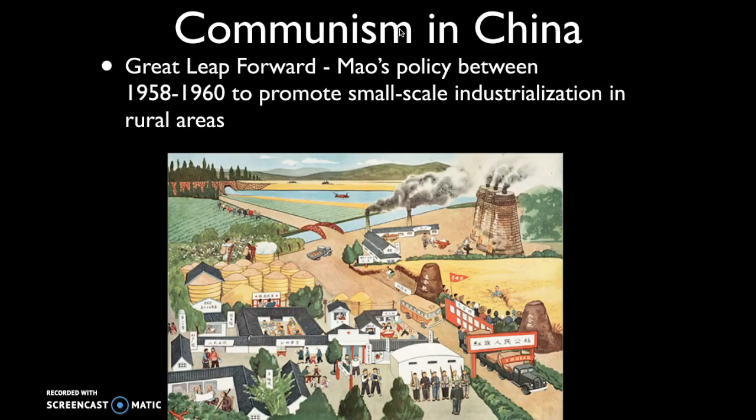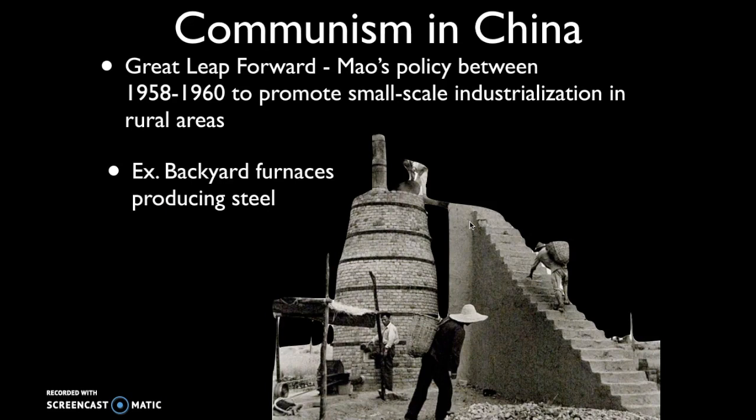What Mao does is he creates a series of policies known as the Great Leap Forward from 1958 to 1960. And he promotes small-scale industrialization to be brought to the rural parts of China. He develops these communes, these collectivized farms in the rural parts of China. But on the communes, you also will see images showing industry, or what are attempts at industry, these backyard furnaces which were designed to build steel.